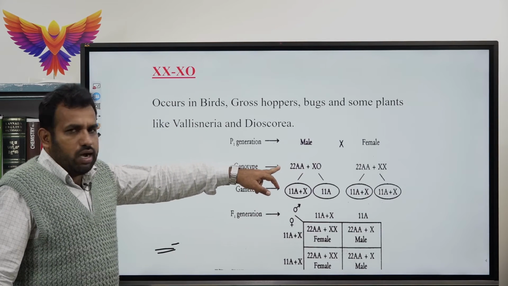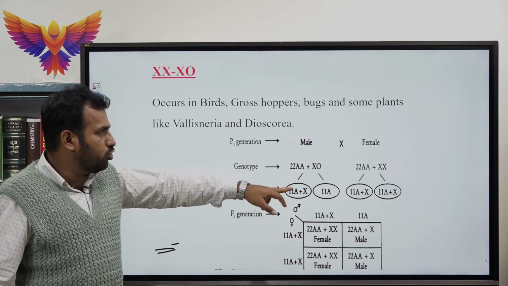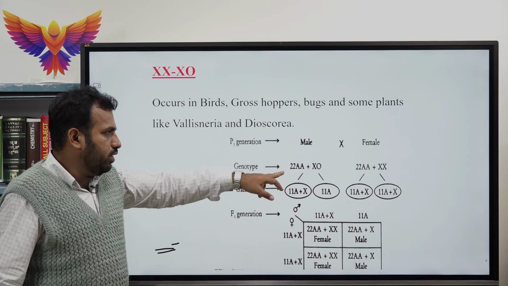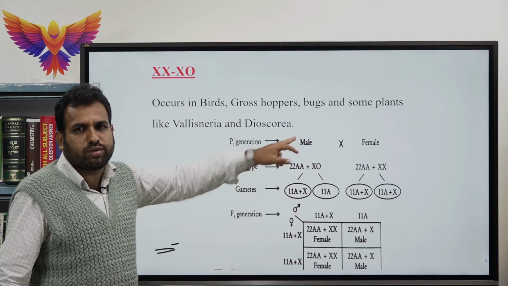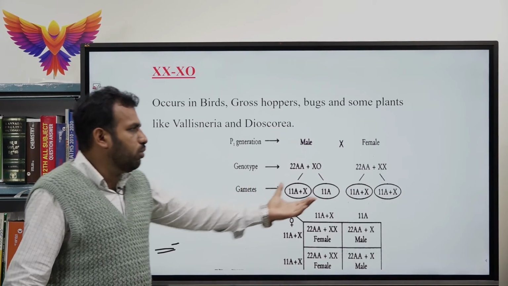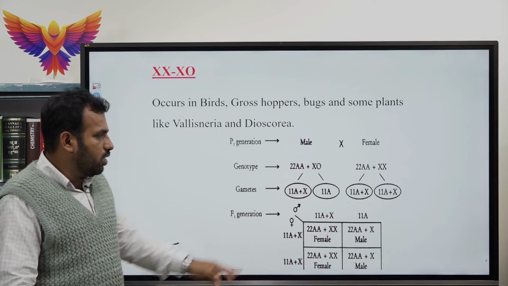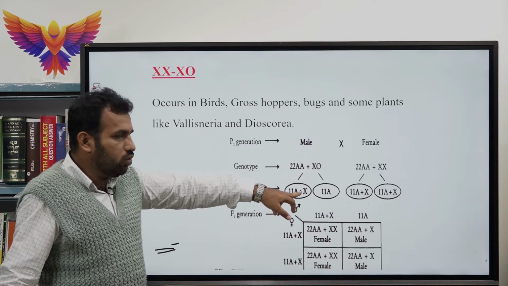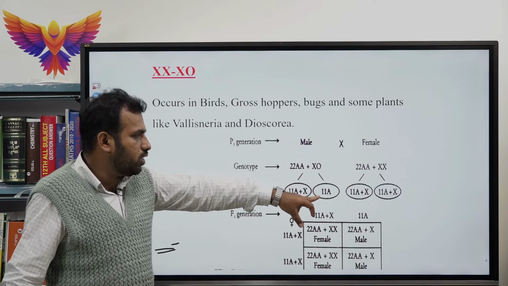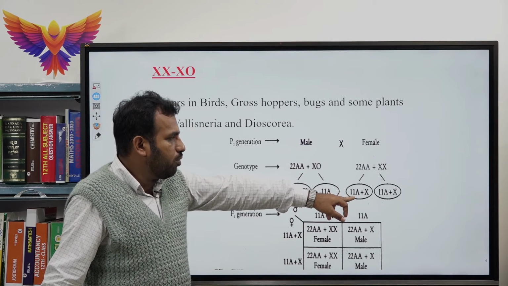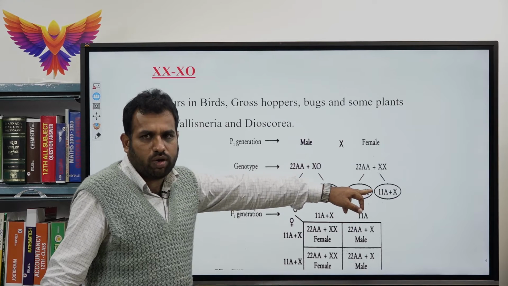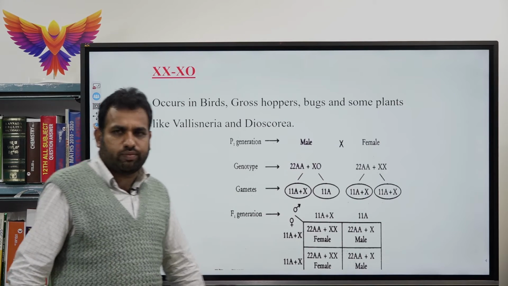Here, out of 23 chromosomes in case of male, 22 are autosomes and 1 X is an allosome or sex chromosome. When it comes to the gametes, here 22 autosomes and 1 X chromosome. In the other set, only autosomes. Here 22A plus 1 X chromosome, 22A plus another X chromosome.